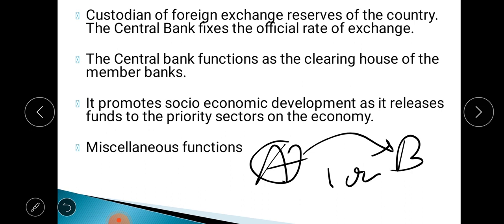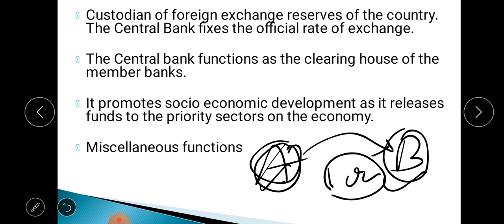By the rule, as I told just before, all the member banks have to keep one part of the deposit in the RBI's account. So bank A and bank B both have their accounts in the RBI. Now bank A is claiming on bank B that it has to pay 1 crore rupees to bank A. What will the RBI do in this case?